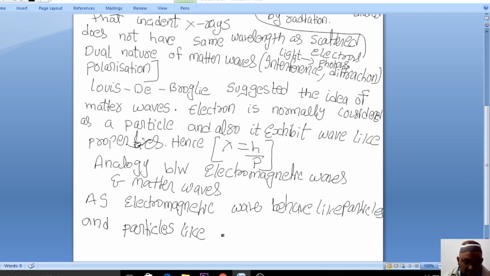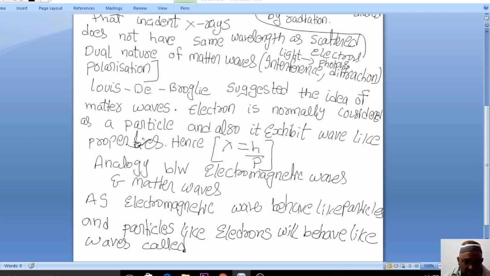Particles like electrons behave like waves, and these waves are called matter waves.